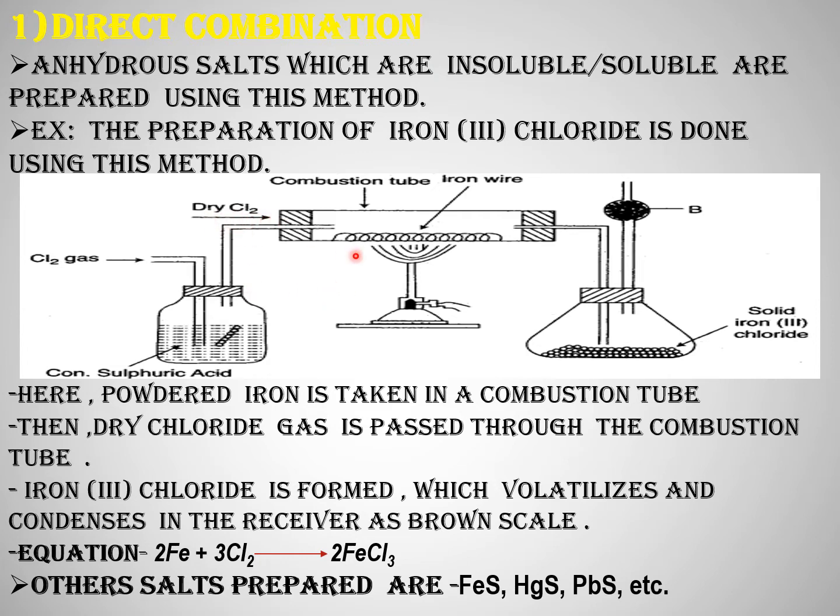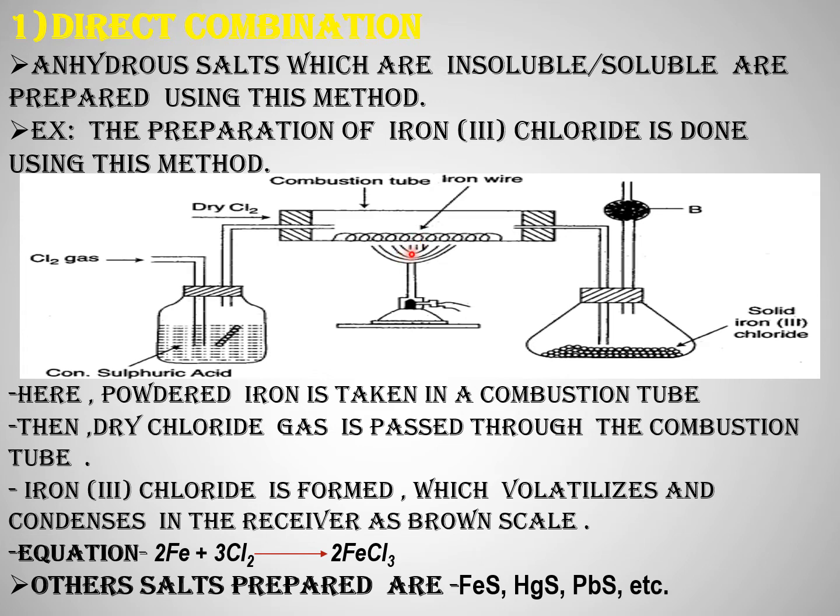The method of preparation: pass dry chlorine gas over rust-free red hot iron and discontinue heating as soon as the iron starts glowing. We have taken rust-free iron, children, and dry chlorine gas so that we can prepare the anhydrous salt. In rust-free iron, water of crystallization will not be present. If rusted iron is taken, it will interfere with the process.